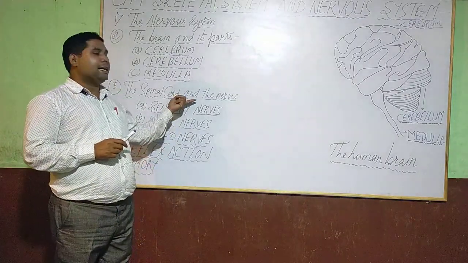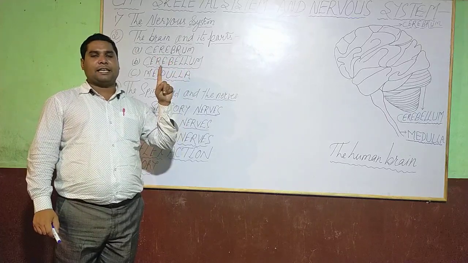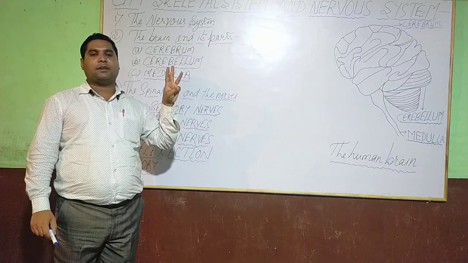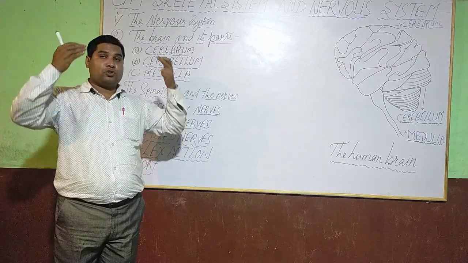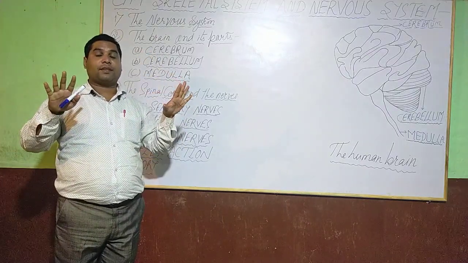Dear students, in the human body, three main types of nerves are present: sensory nerve, motor nerve, and mixed nerve. What is the function of the sensory nerve? The nerve which is used to carry the message from the brain to the sense organ.